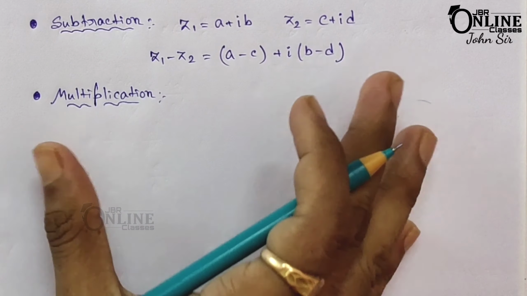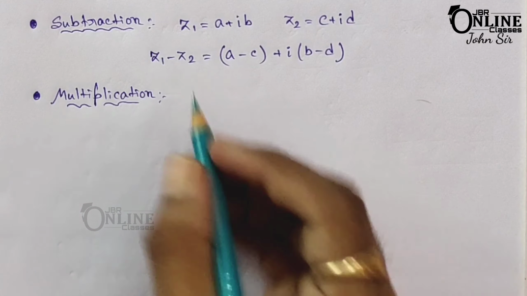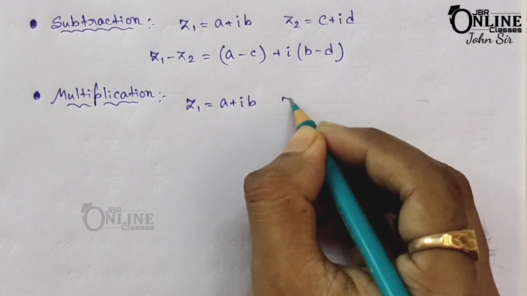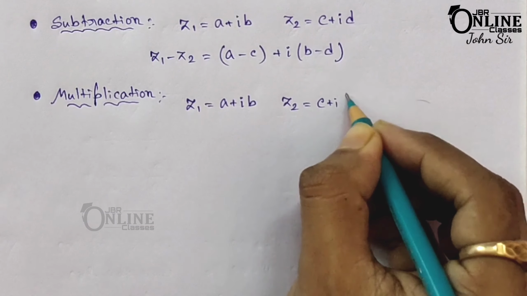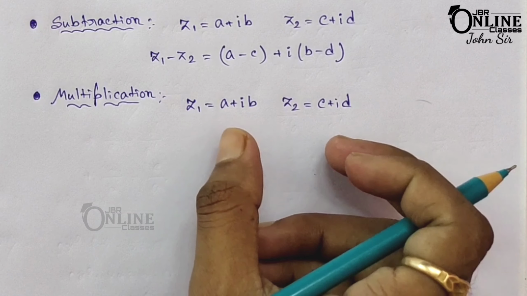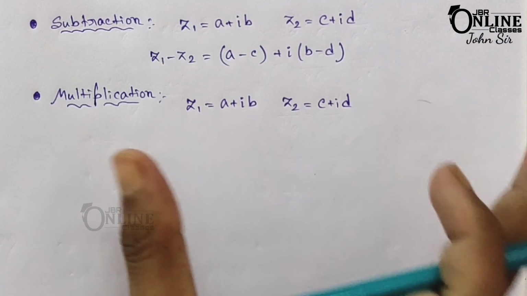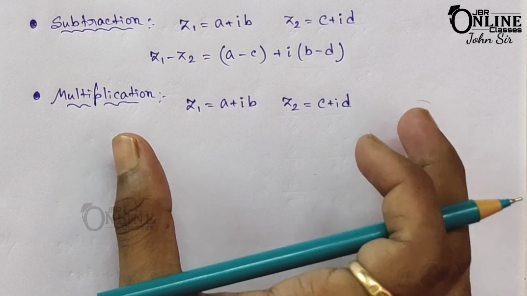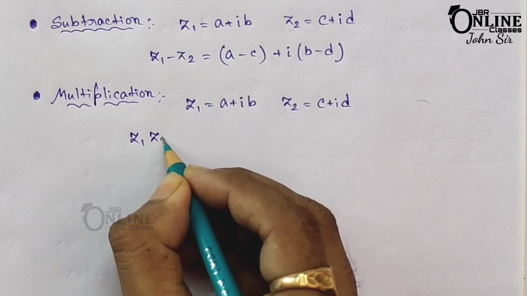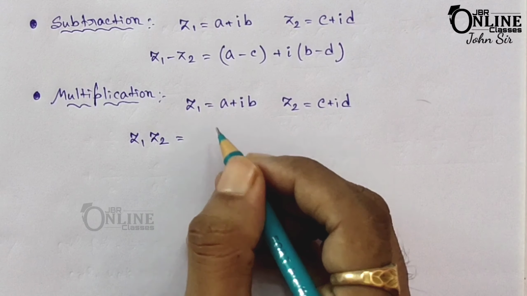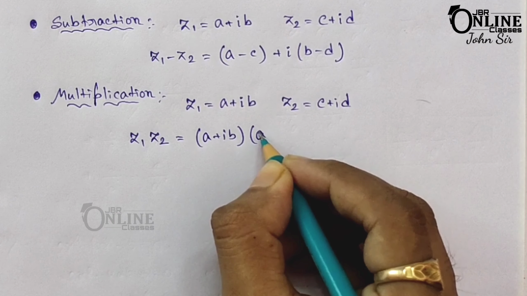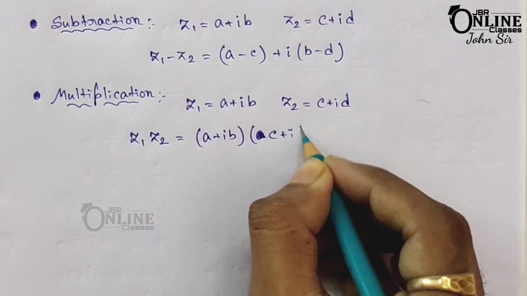So here the multiplication of any two complex numbers, suppose z1 equals a plus ib, z2 equals c plus id. So a plus ib and c plus id are two complex numbers, and you have to find the product. So z1 into z2 will be (a plus ib) into (c plus id).